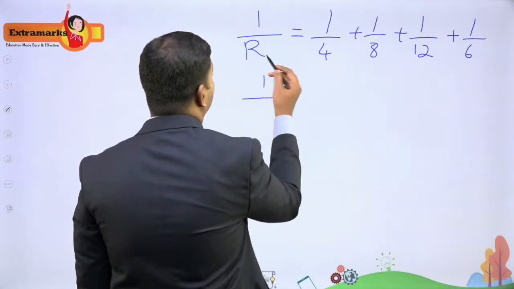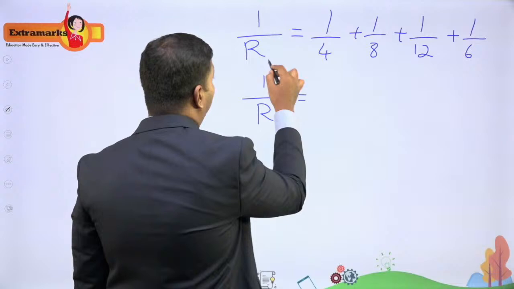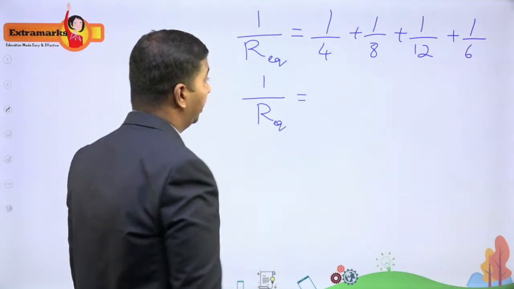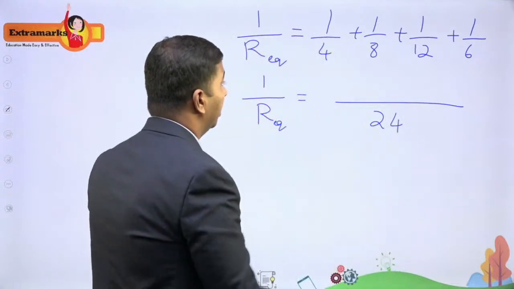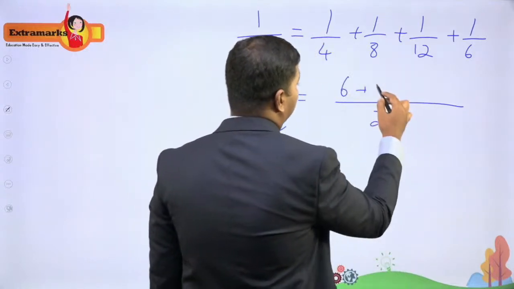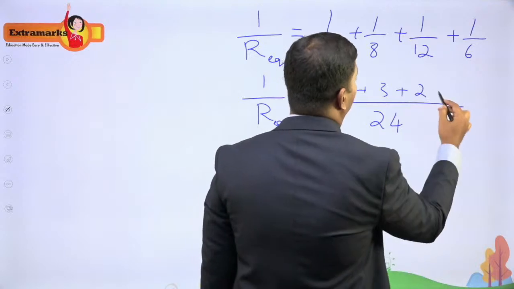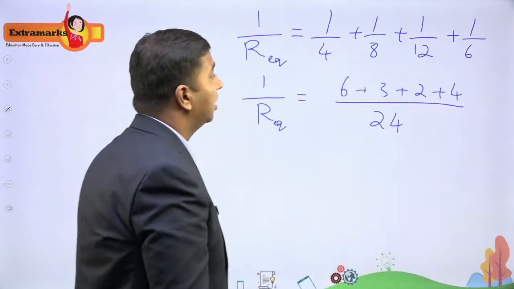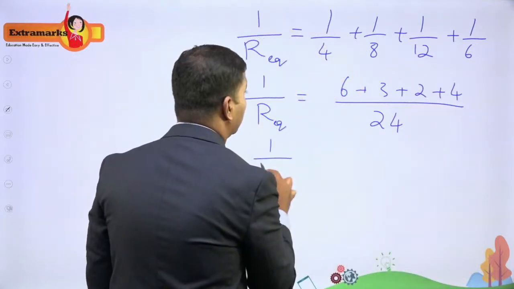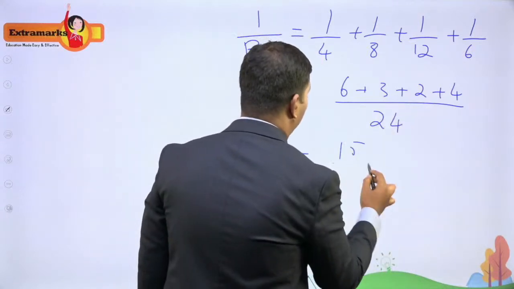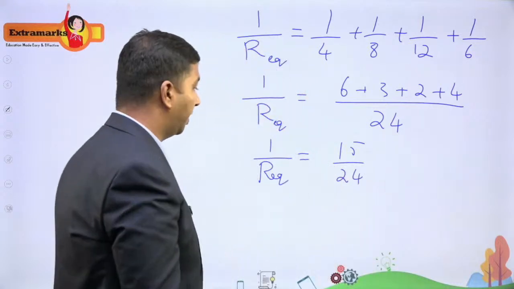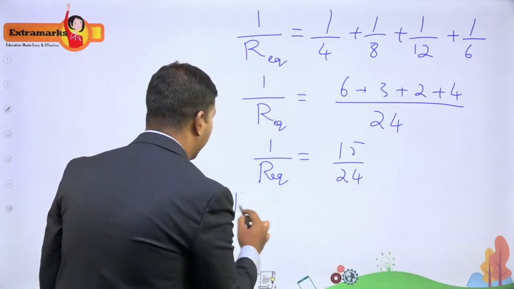So this is for the parallel combination. Let me take equivalent, so 24. Now I have 6 plus 3 plus 2 plus 4, so this I'm getting as 9 plus 2, so 15 by 24. 15 by 24. So therefore R equivalent,